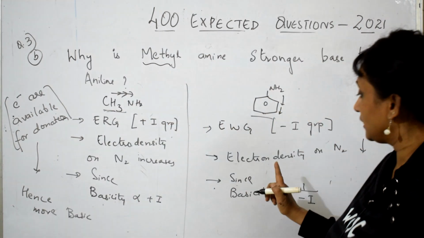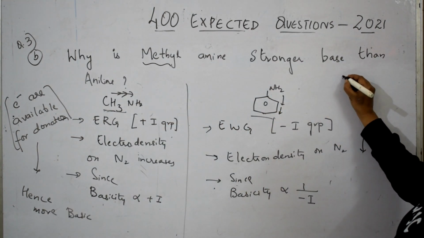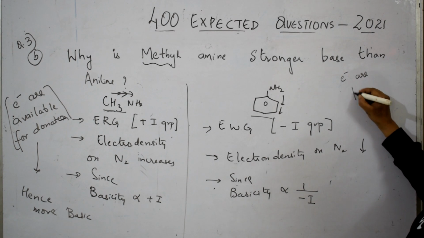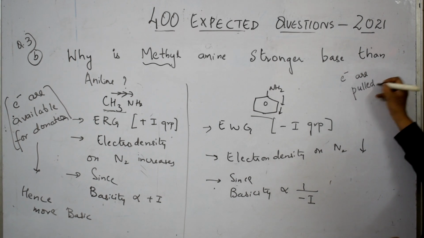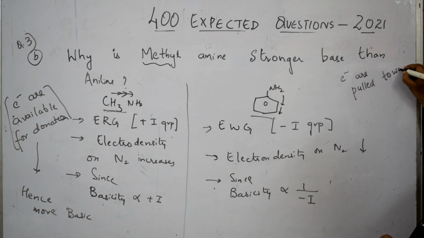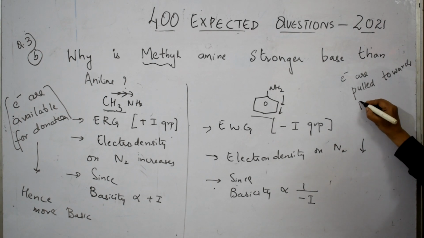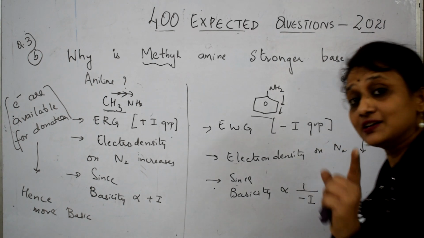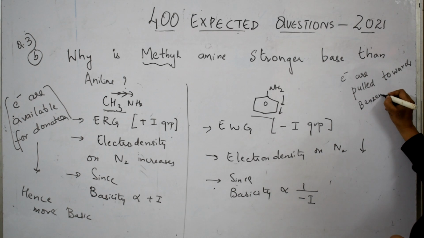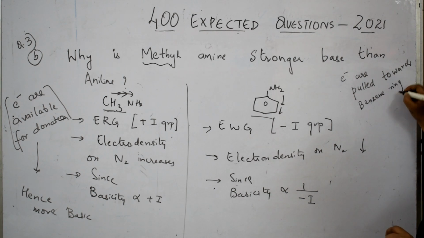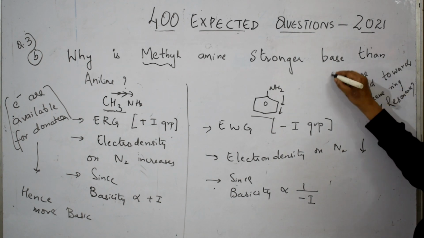Now write for this. Here what happens, students? Electrons are pulled towards the benzene ring for what, students? For resonance or delocalization.